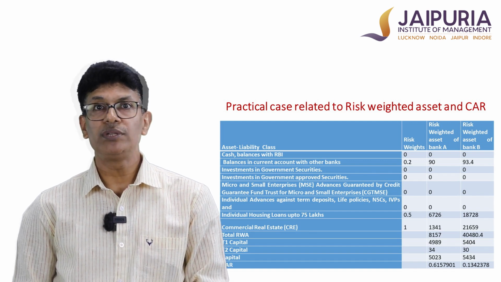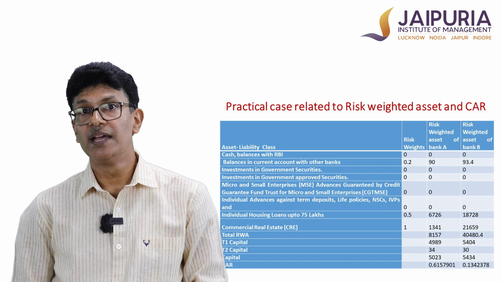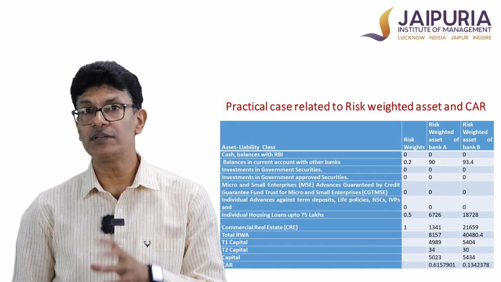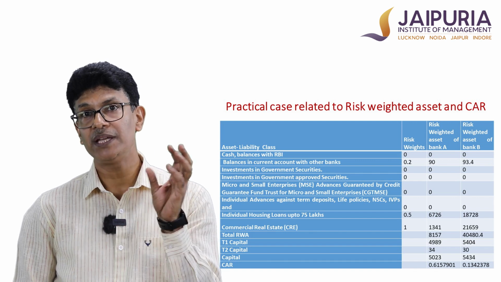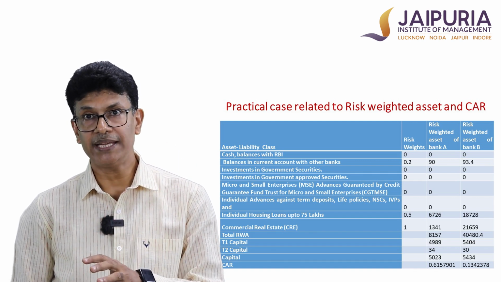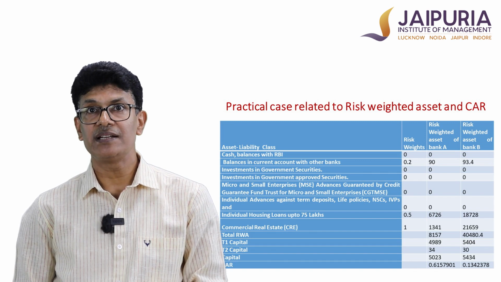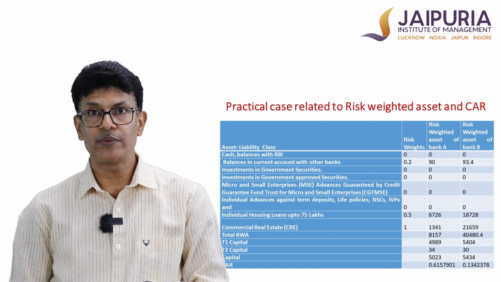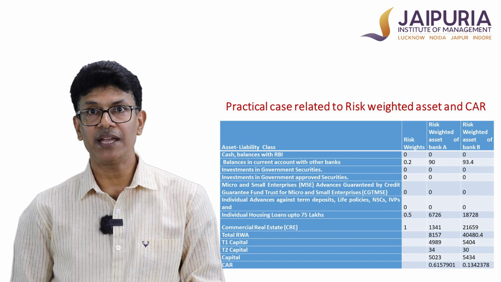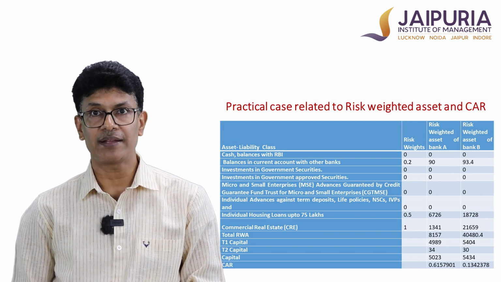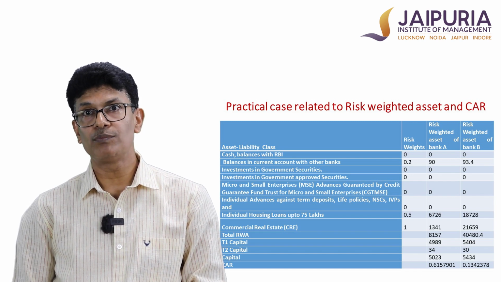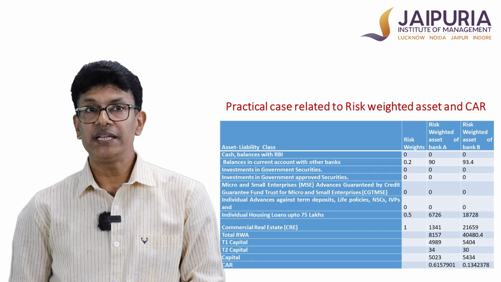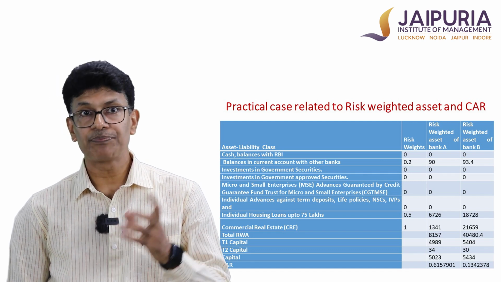Then when we move on to the commercial real estate, the other loans, the risk weight is 100%. So whatever was the asset, that full asset will be brought down here in these two cells. As it is very clear, it is very high for bank B. So when we add all these risk weighted assets, we will have 8157 crores for bank A and 40480.4 crores for bank B. So this is about the computation of risk weighted asset.